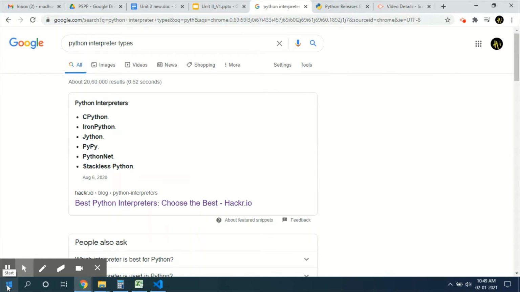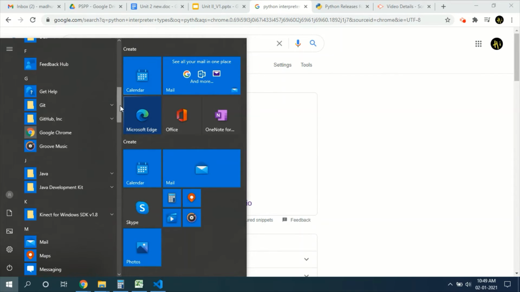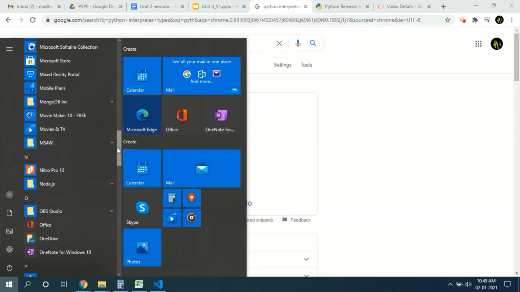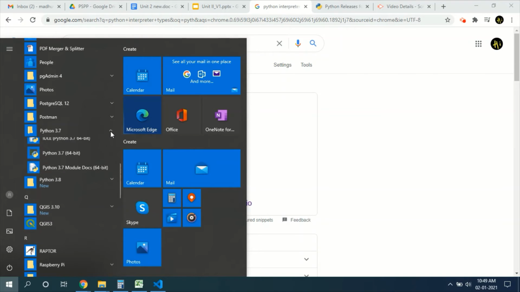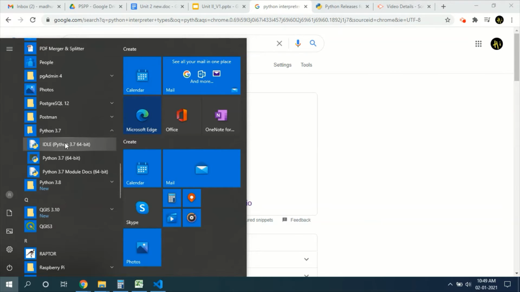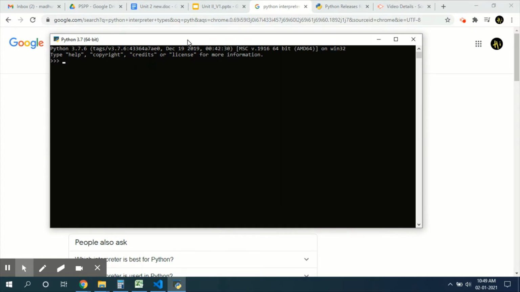First click start button, and if Python is installed, you will be able to see Python here. Here it's showing two versions, Python 3.7 and Python 3.8. I installed both versions. Now I'm going to click Python 3.7. Here it shows three icons. One is IDLE, second one is Python, I mean command prompt mode. Third one is docs. First we will explore command prompt. This is command prompt.